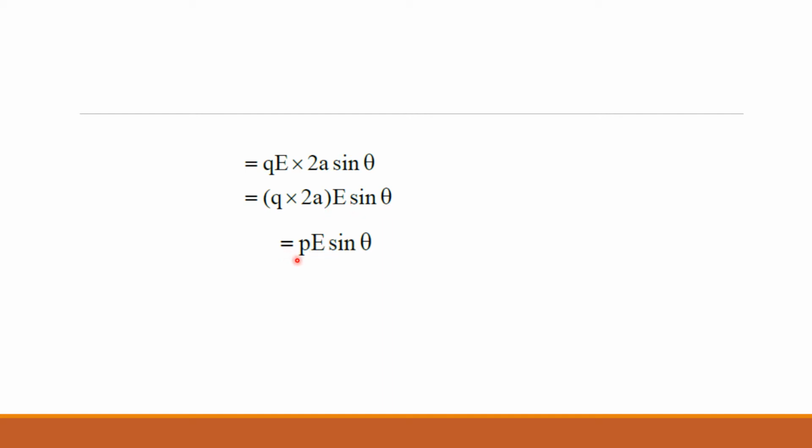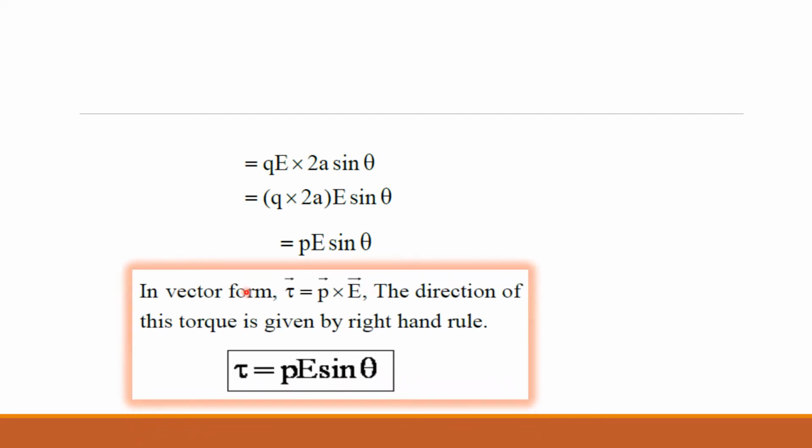What is this formula? P E sine theta. Remember, A B sine theta is equal to A cross B. So we can write it as P cross E. So in vector notation, torque is a vector quantity. So tau is equal to P cross E, or simply P E sine theta. P is also a vector quantity, E is also a vector quantity, and tau is also a vector quantity. Torque is denoted by the symbol tau that we studied last year.